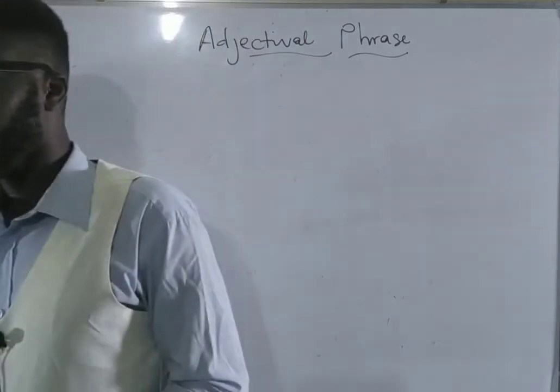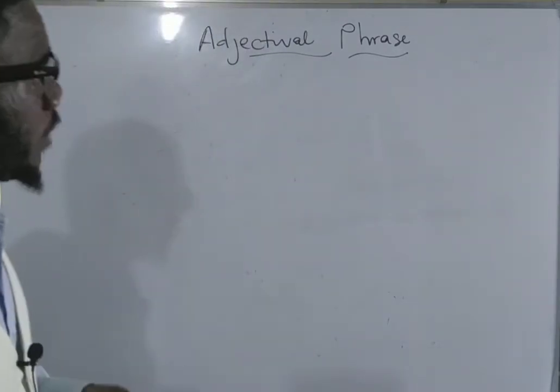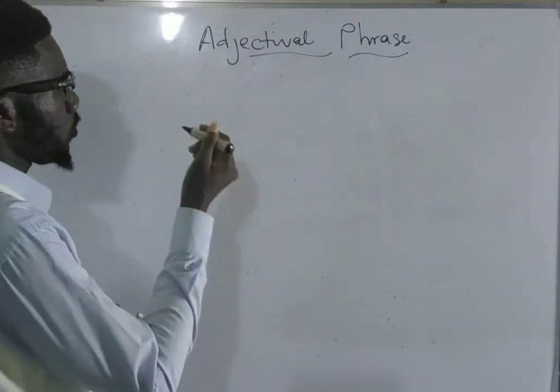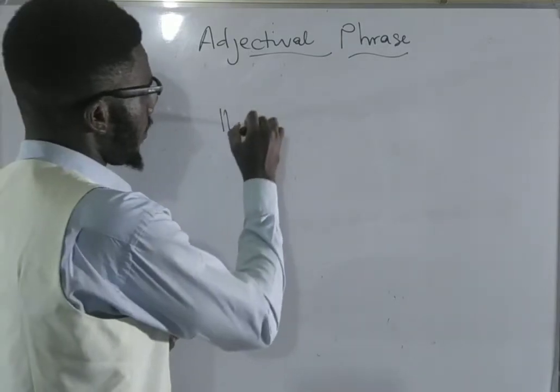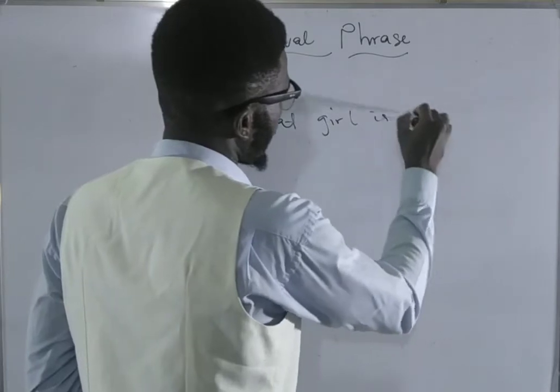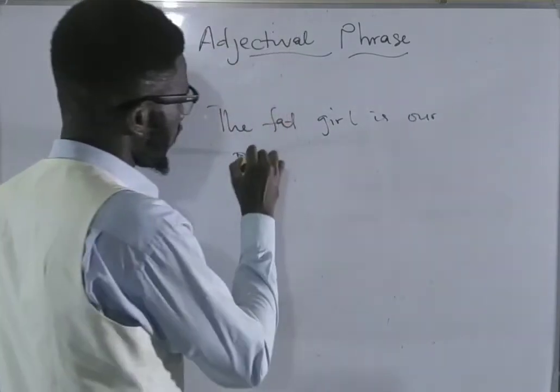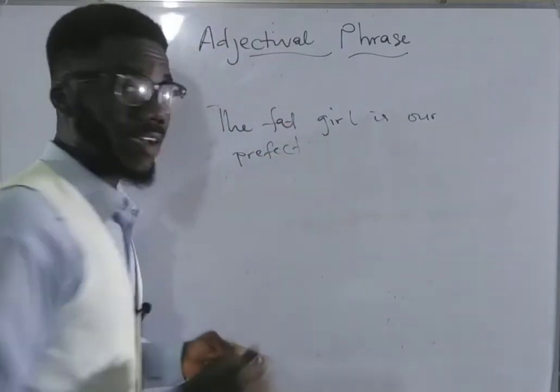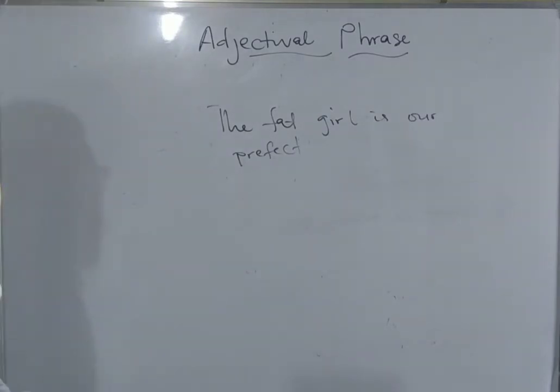Now, let me use a word here. Let's say you have a sentence like, the fat girl is our prefect. If you have a sentence like this, the fat girl is our prefect.